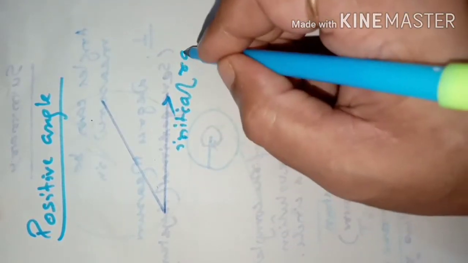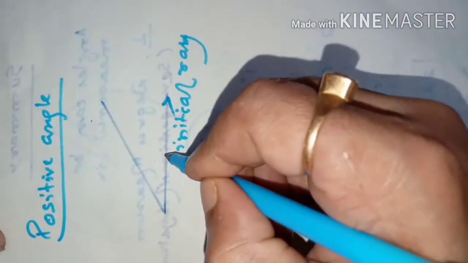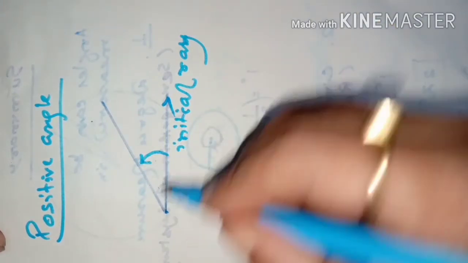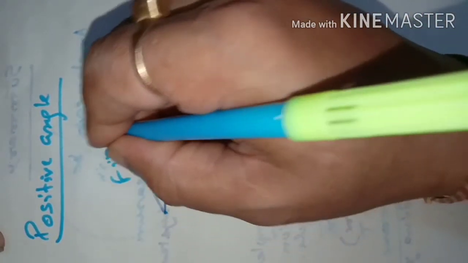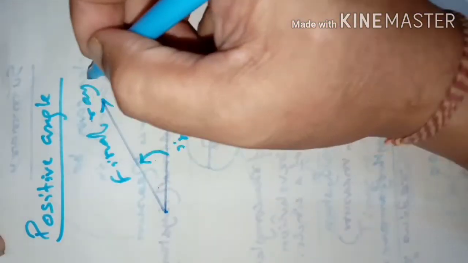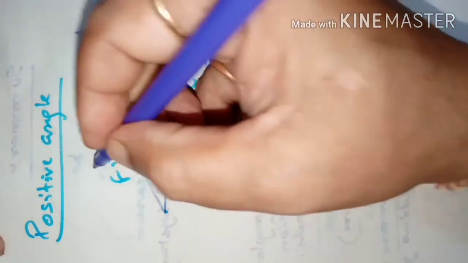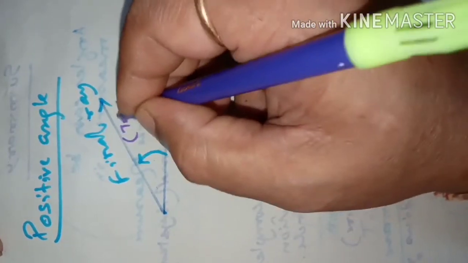The initial ray revolves in the anti-clockwise direction about this fixed point, the initial point. Then this is the final position of the ray, or you can call it the terminal ray. Terminal means finished position, so terminal ray.